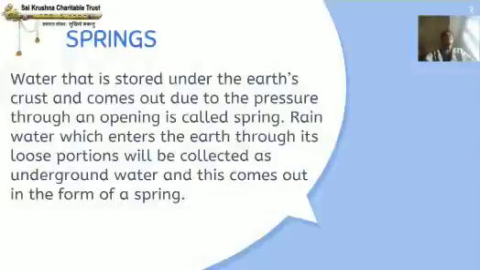Water that is stored under the earth's crust and comes out due to the pressure through an opening is called spring. The rainwater which enters the earth through its loose portions will be collected as underground water, and this comes out in the form of a spring.